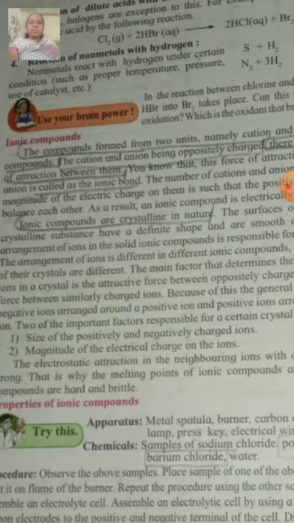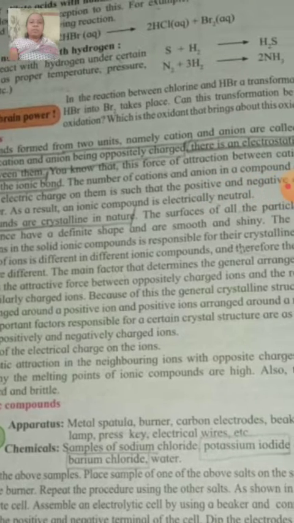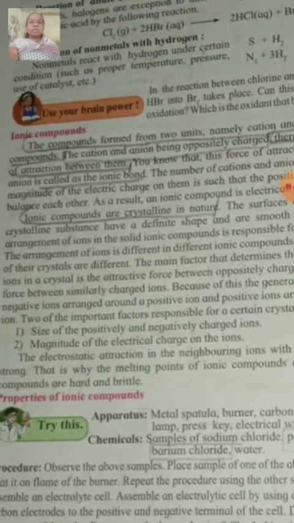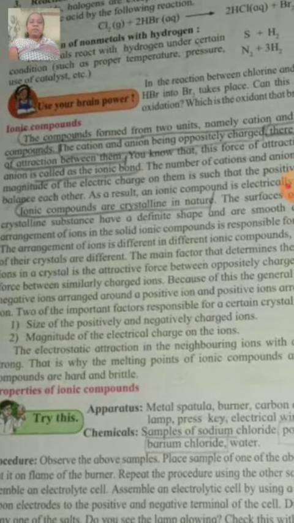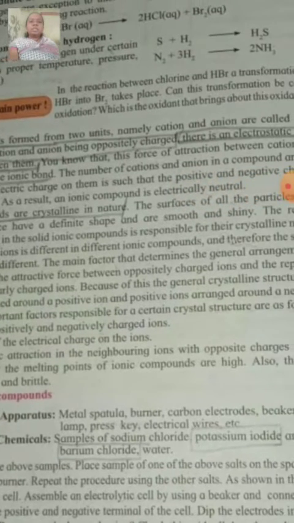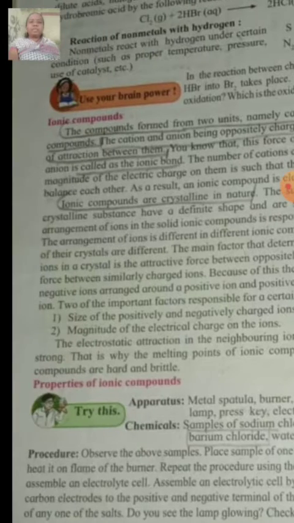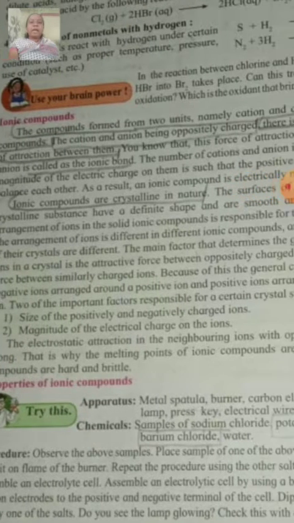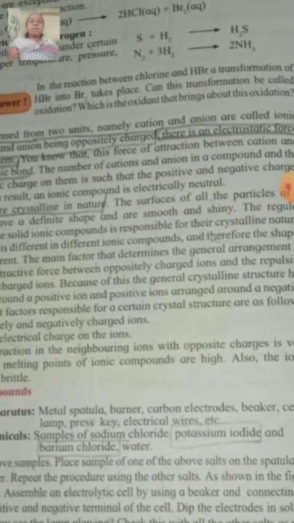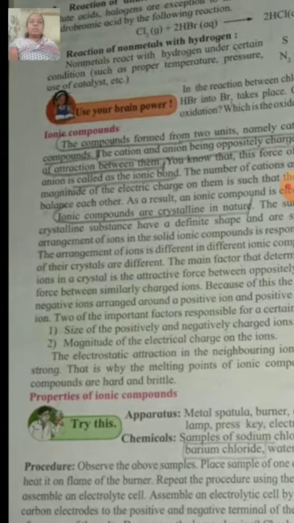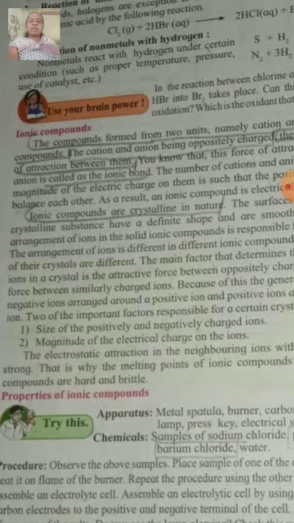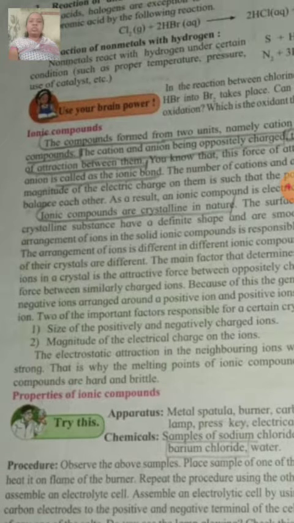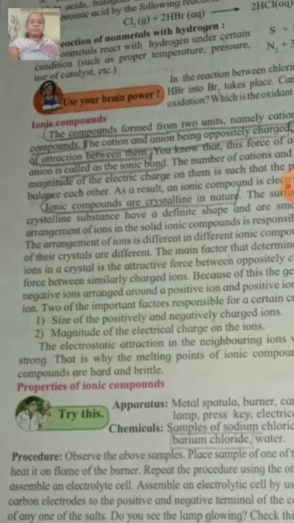The arrangement of ions is different in different ionic compounds, and therefore the shapes of their crystals are different. The main factor that determines the general arrangement of ions in a crystal is the attractive force between oppositely charged ions and the repulsive force between similarly charged ions. You know that there is attraction between opposite charges and repulsion between similar charges. Due to this, there is a specific arrangement of the ions, and therefore each crystal has a specific shape.